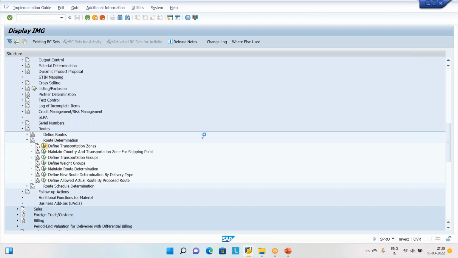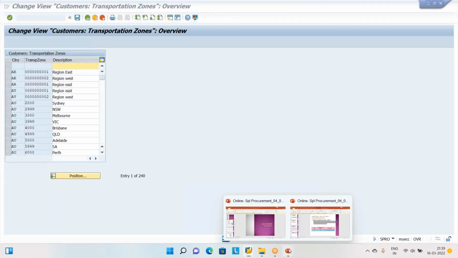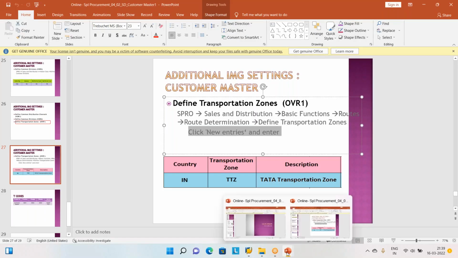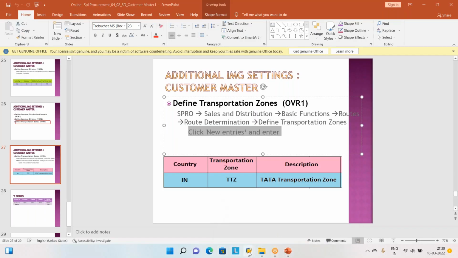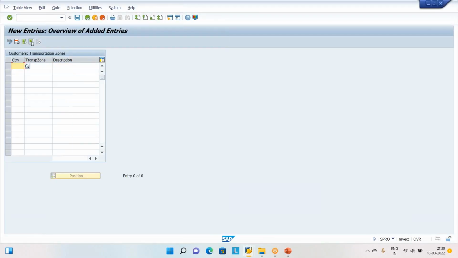Then the system is going to display the existing entries. Srinivas, what is your transportation zone? Don't copy anything. Just click the new entries button and create your own transportation zone, the shortest path to reach your customer place. New entries: country is India, and transportation zone name ours is Ford Transportation Zone, FTG, like that.